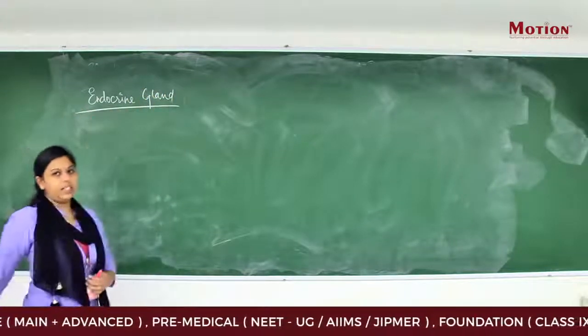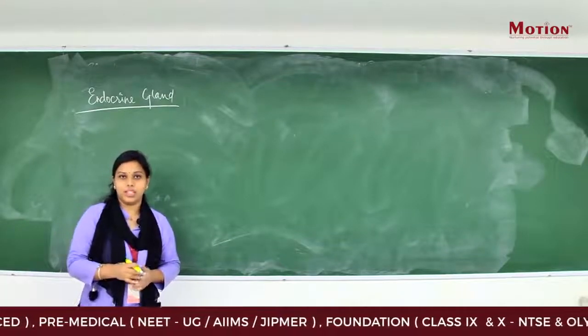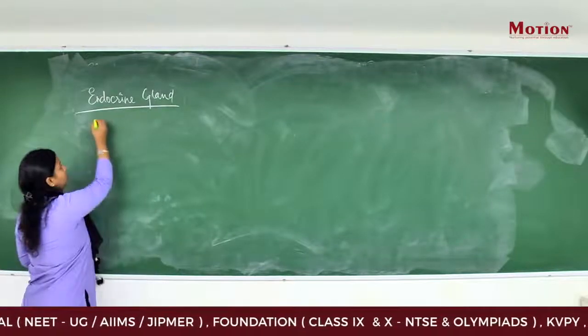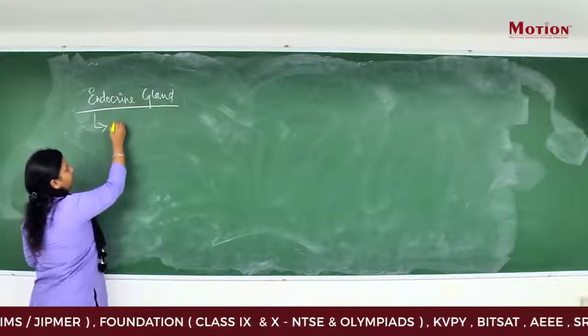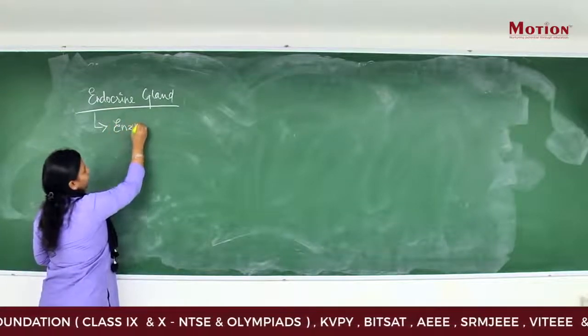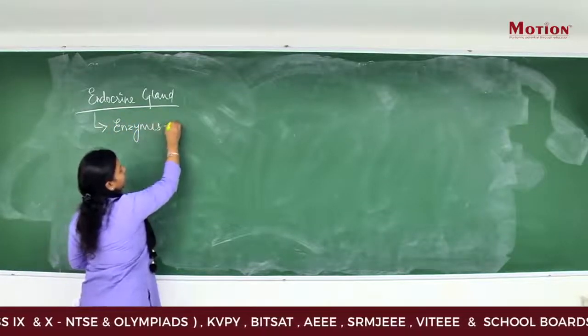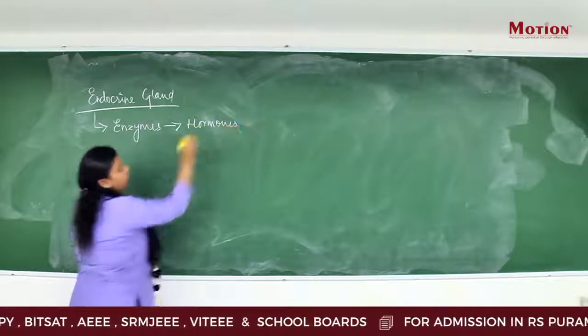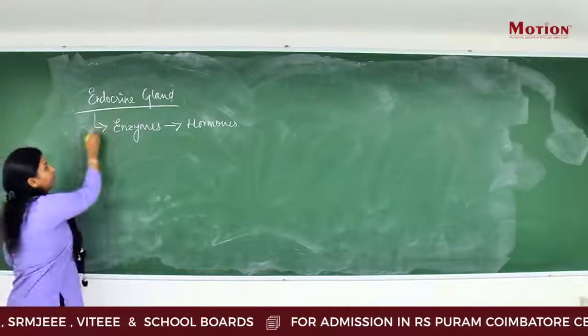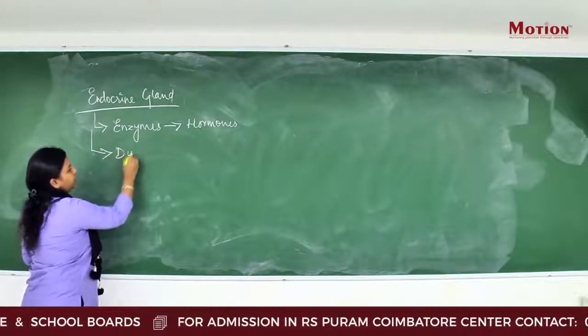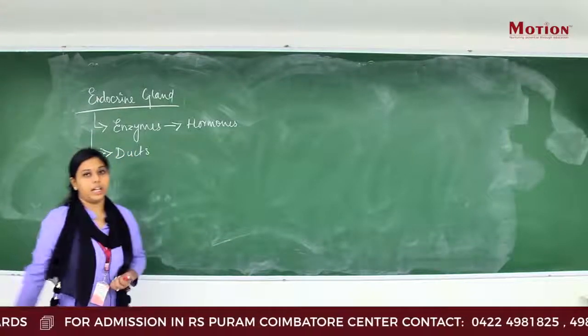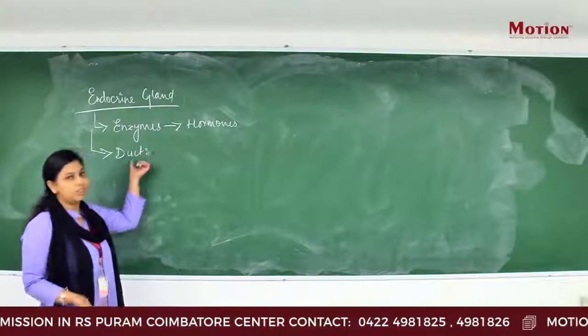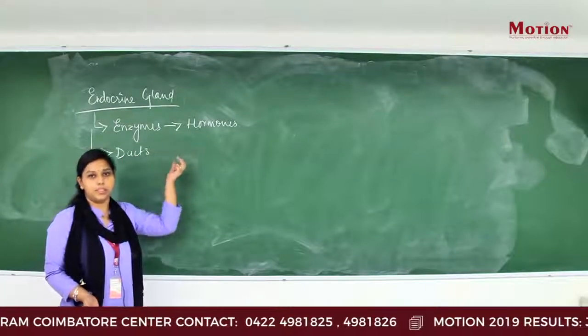So endocrine gland is actually a group of glands which can secrete enzymes. These are the glands which secrete enzymes, and you know that the enzymes that are secreted in our body are known as hormones. One speciality about endocrine glands is that they contain ducts, and through the ducts only the enzymes or hormones are secreted.